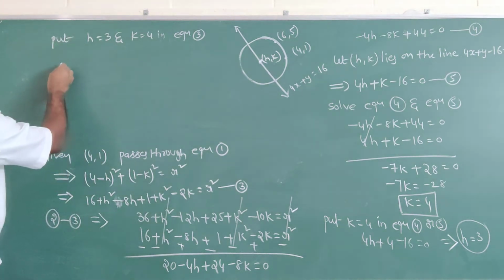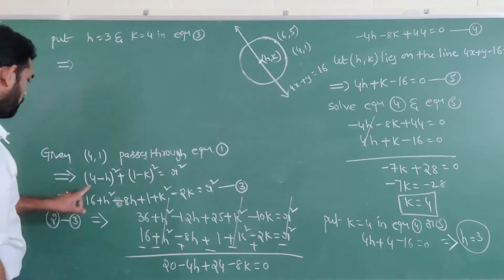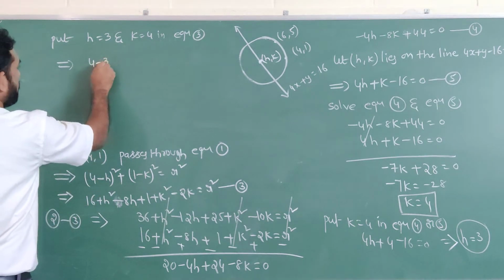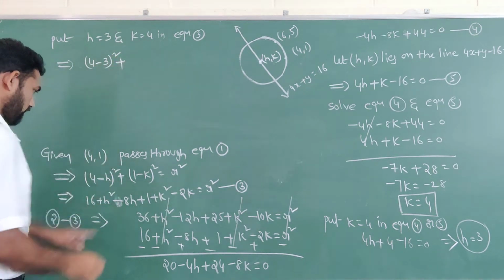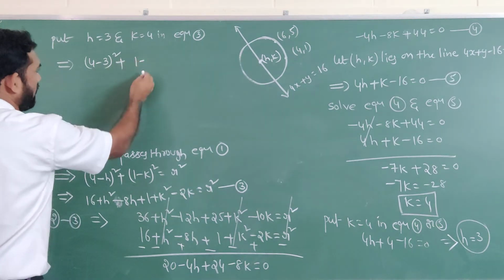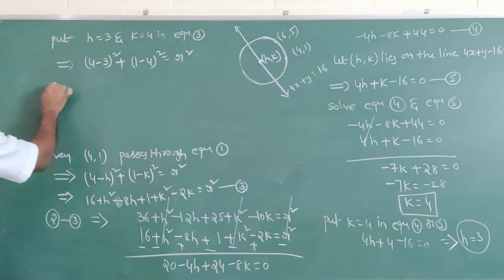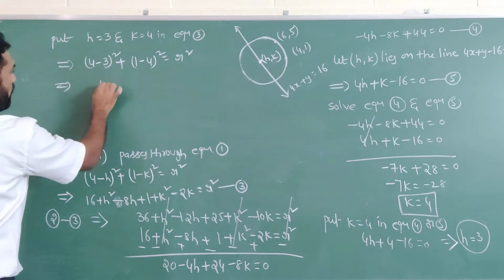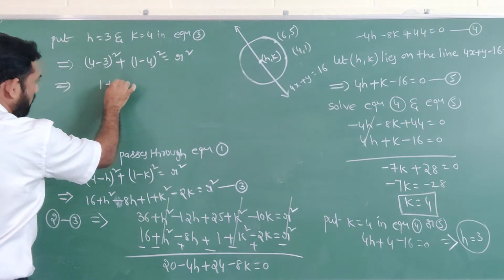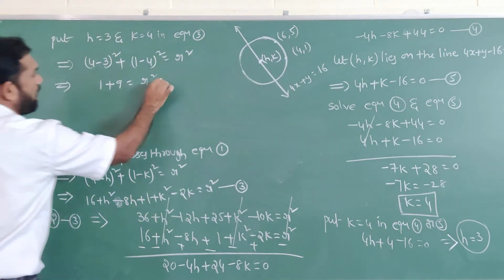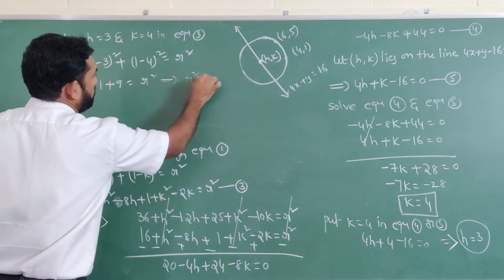We are getting the radius. So the point M lies on the circle: 4 minus h whole square plus 1 minus k whole square equal to r square. Now 4 minus 3 is 1, so 1 plus 3 square means 9, it is equal to r square. So r square equal to 10.